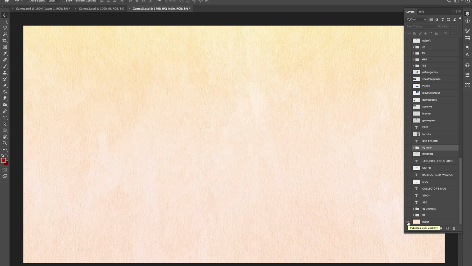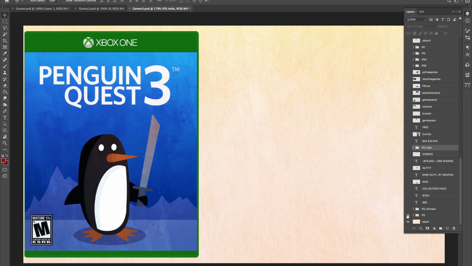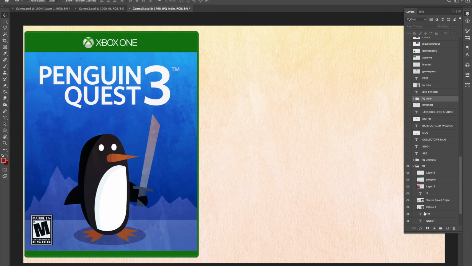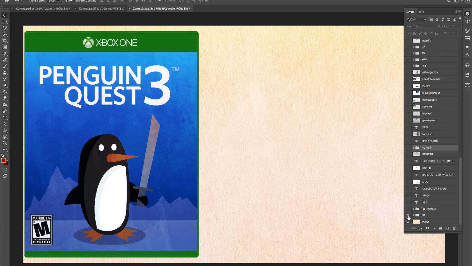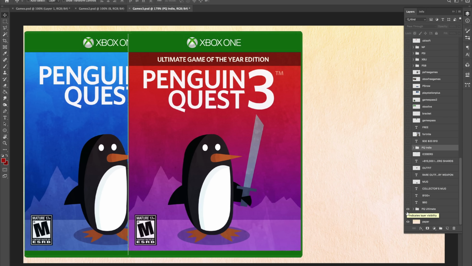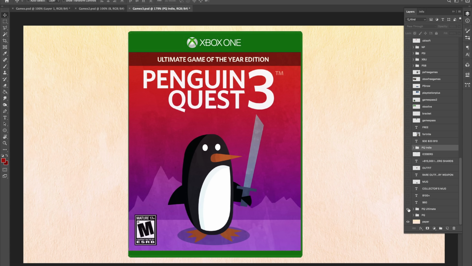But what I'll normally do is, okay, I've got my background layer here, and then I'm going to start drawing one asset. In this case, this was this fake Penguin Quest video game that I created. I actually made that in its own group that's multiple layers put together. And then I went on to the ultimate version. I basically would hide the other one and start working on this.